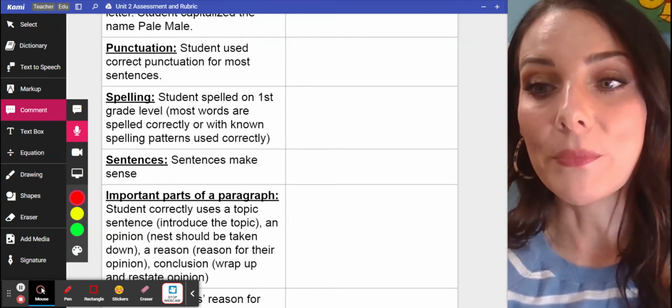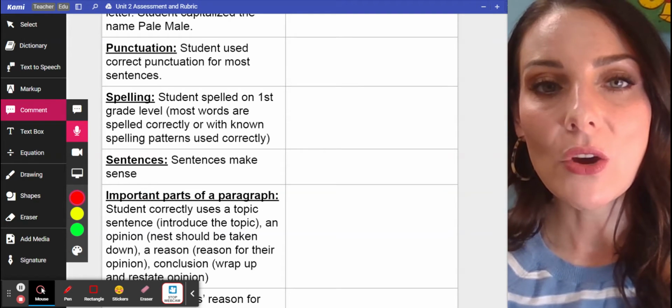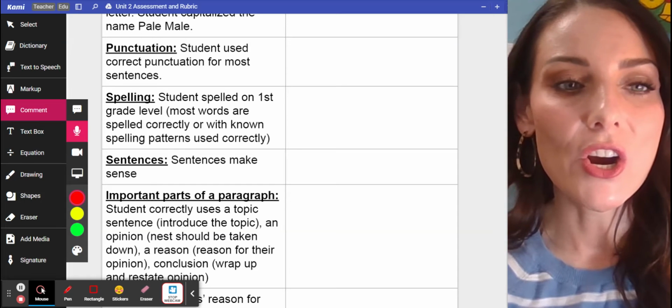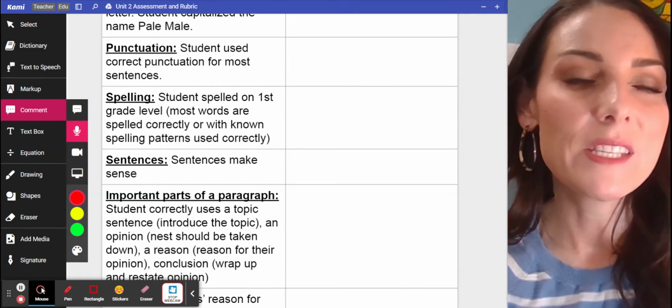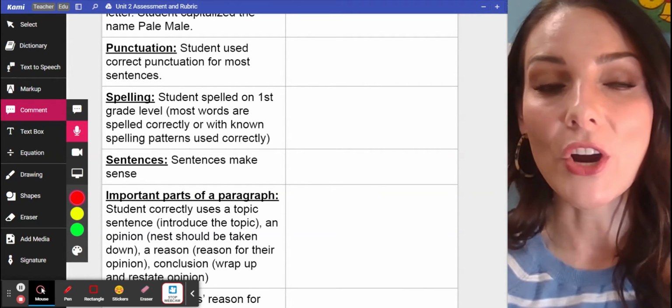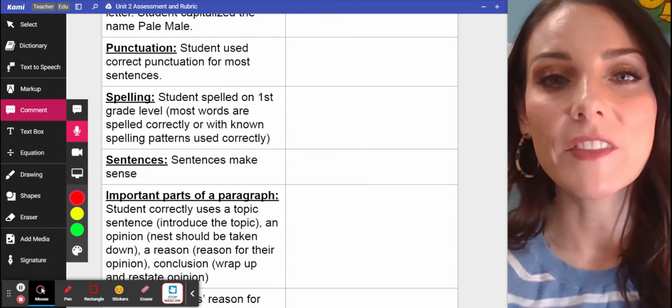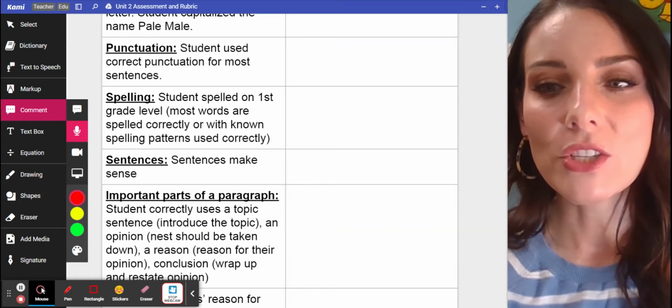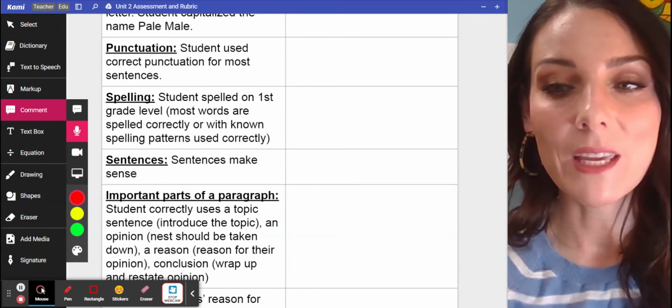Same thing with the R-controlled sound. So we've learned that ER, IR, and UR say the same sound. So if they use any of those when they hear that sound like in bird, if they wrote BURD, that would be marked correct because they used a known spelling pattern.